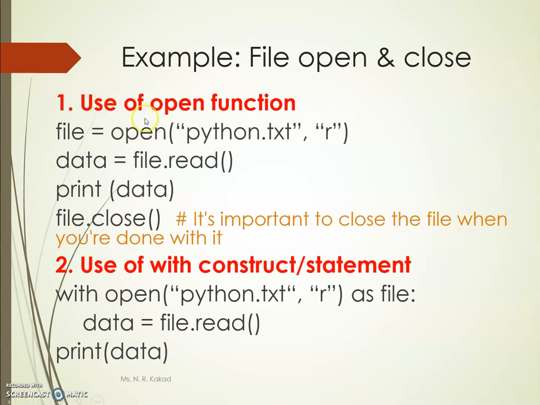First here I have used only the open function. So first we have to write down the object name, that is file equal to open. In brackets write down the file name which you want to open in your Python program, and then the mode. Here I am opening this Python doc text file in read mode. Next, data equal to file dot read, that is, the object name dot read. Read is a method which will read the whole content from the file. It will store that content in the data variable, and here I have printed this data on the console, and then file dot close. So with the open function, we have to compulsorily close our file.